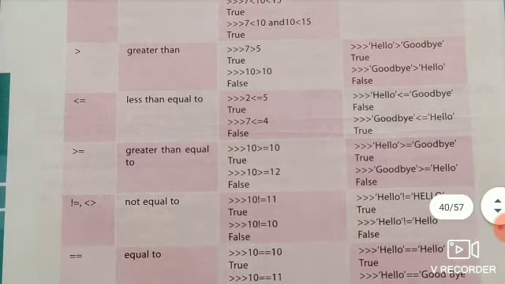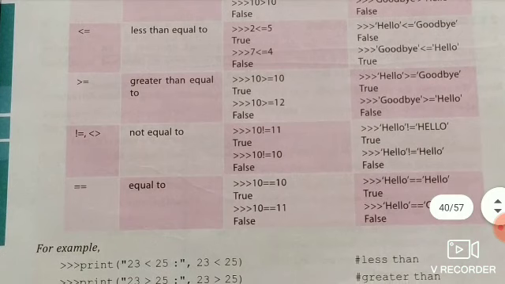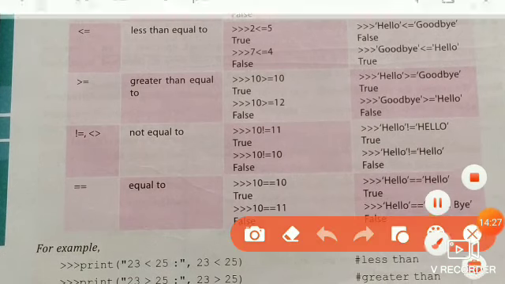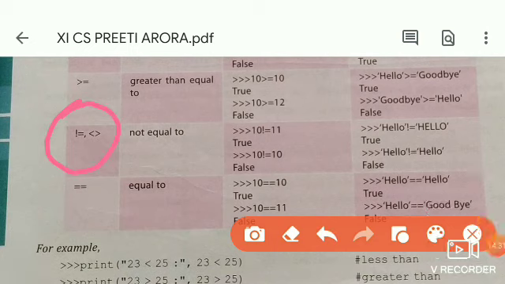Same as greater than or equal to, then not equal to. For not equal to, we use this sign. You can see here, this is not equal to. So we can use not and equal to, or we can use the less than and greater than signs together. It has the same meaning, and it also gives us true or false as a result.